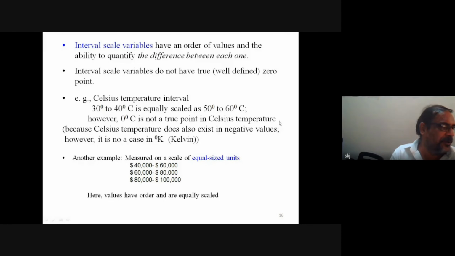If you have knowledge of centigrade, Fahrenheit, and Kelvin temperature, at 0 centigrade the water is frozen. But below zero we also have valid temperatures: -1, -2, -3 degree centigrade, -10 degree centigrade. In such a case, we say zero is not well defined. But the definition of zero is somewhat different elsewhere.